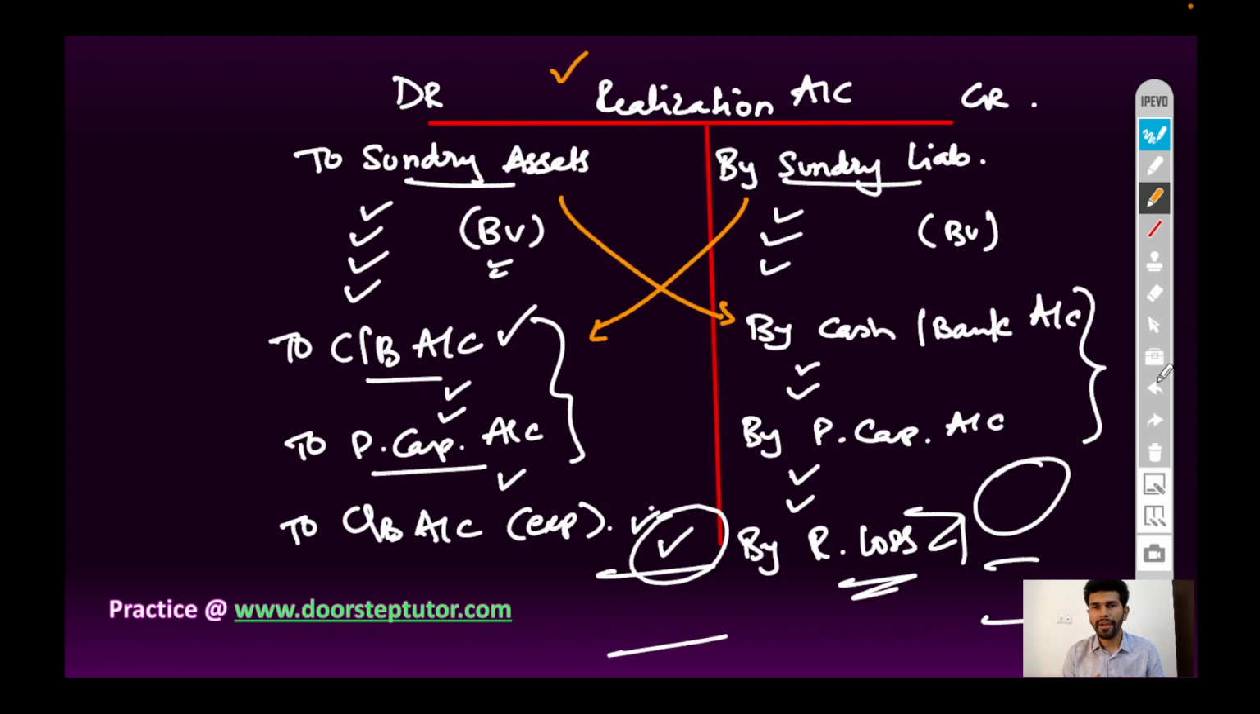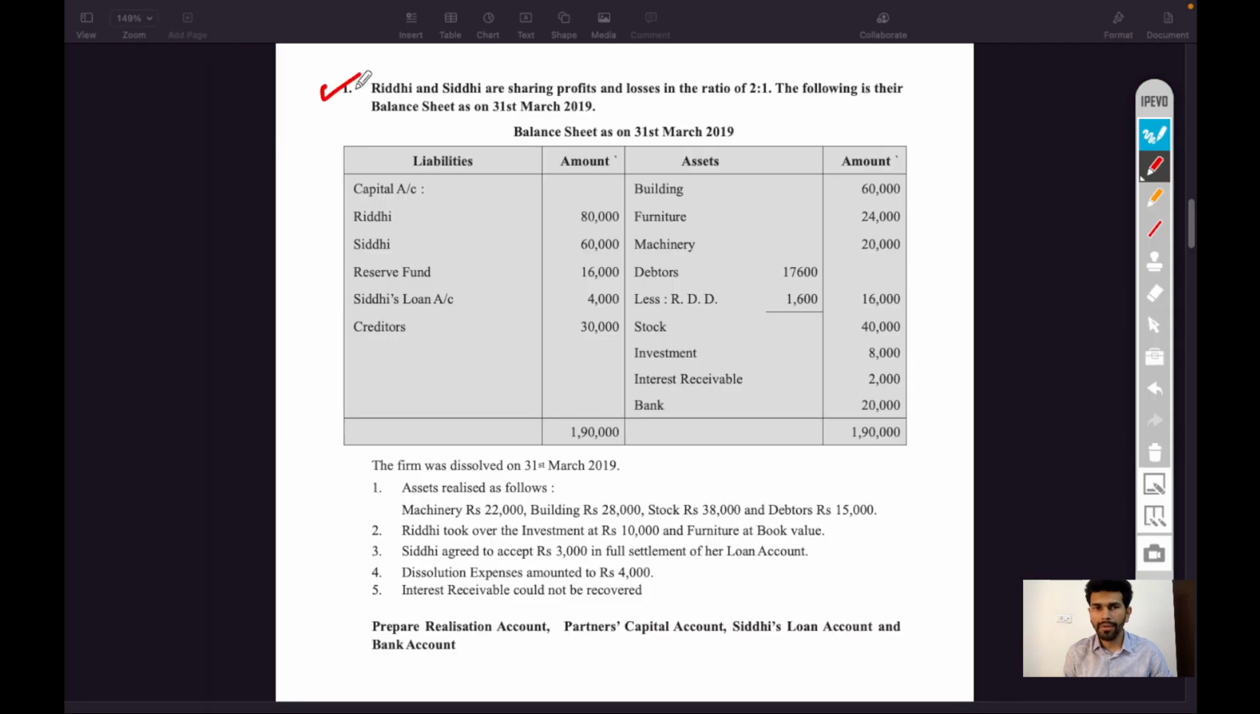So let's understand what the accounts to be prepared are and how they are to be prepared in case of dissolution of a partnership firm. Illustration number 1. Riddhi and Siddhi are partners sharing profit and loss in the ratio 2:1. Two partners are there, Riddhi and Siddhi. Their profit sharing ratio is 2:1. The following is their balance sheet as on 31st March 2019.